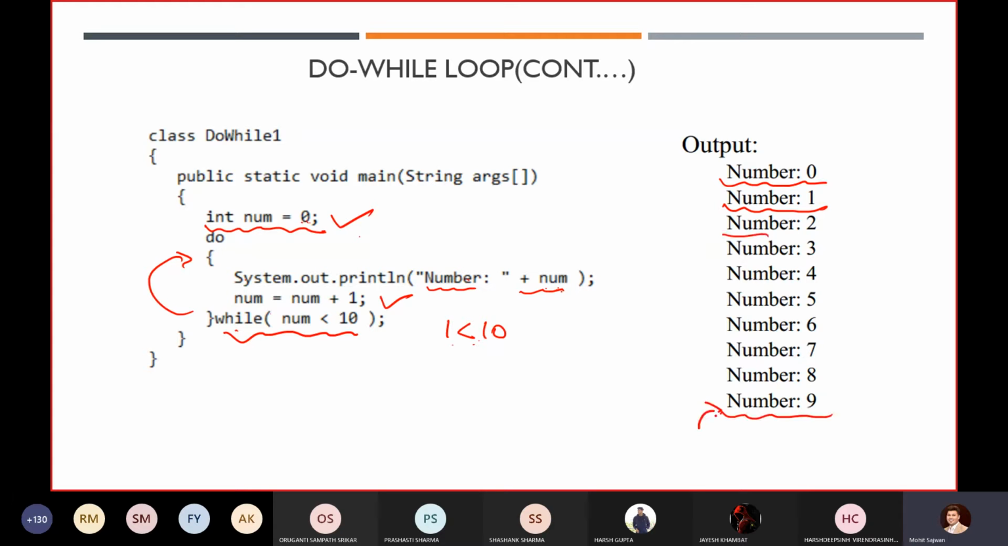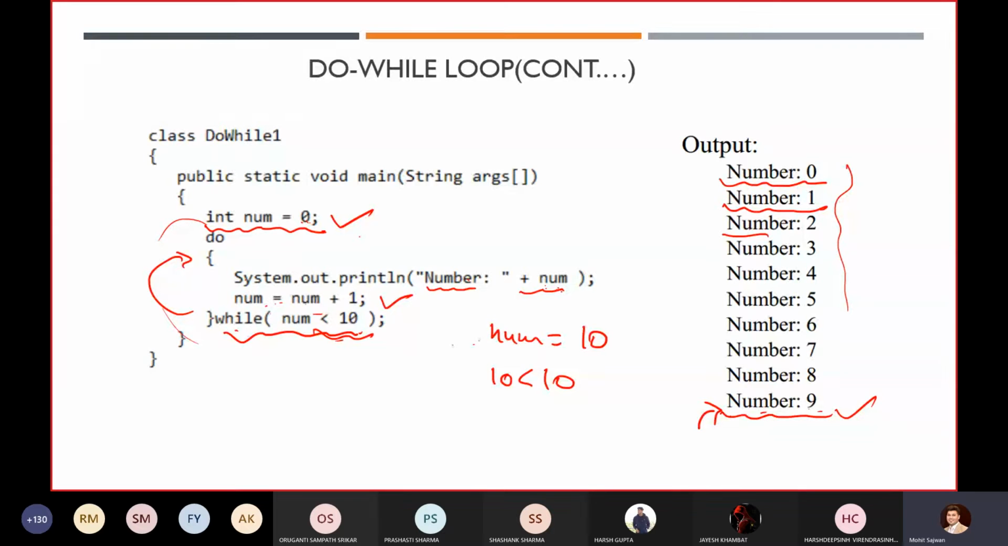It will print the value till num 9, because 9 times you will get num 9. Now it will update the value num equals to num plus 1. So the num value will become 10. Okay? So 10 is less than 10? The condition will become false. So that is why it will terminate our entire loop, and the output which you will get over there is 0, 1, 2, 3, 4, 5, 6, 7, 8 till 9. So now you know when to use while loop and when to use do while.